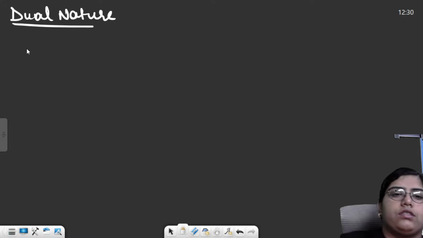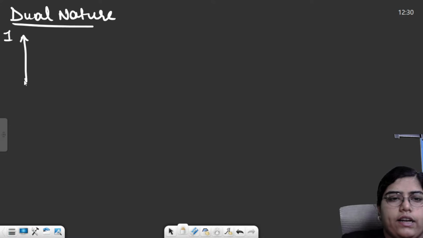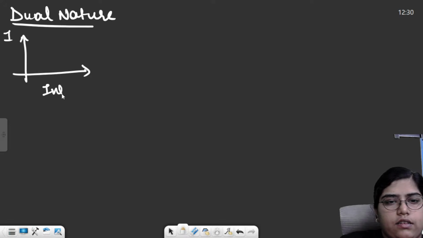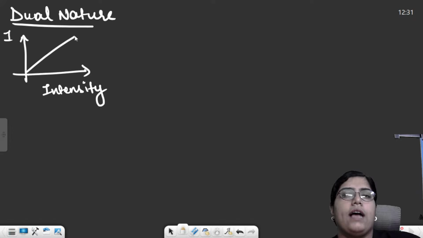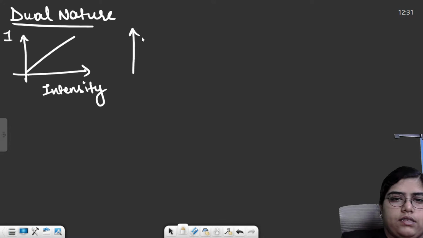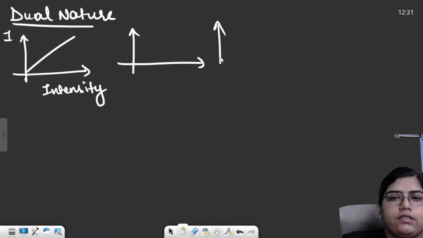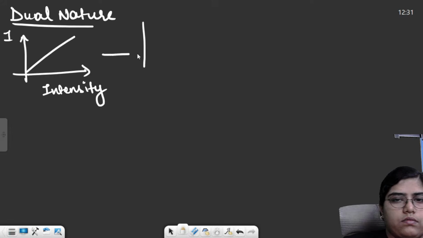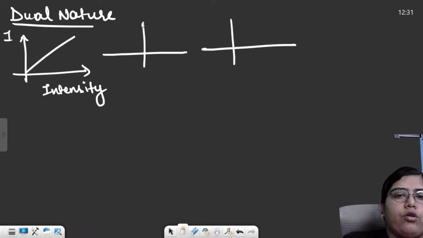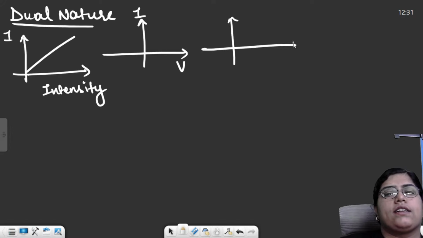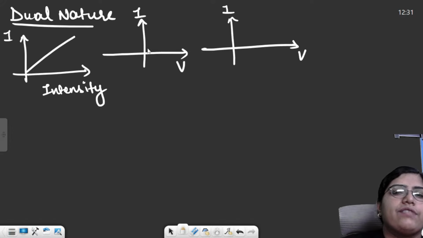So first we'll discuss the graphs. The first graph is for photoelectric current and intensity. It is a straight line graph. That means as you increase the intensity, the current will increase. The next two graphs are similar in the sense that both are between photoelectric current and stopping potential. One graph is for a constant frequency, one is for a constant intensity.